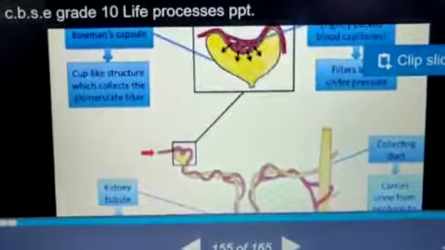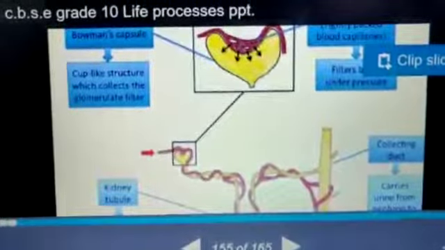Now, how the blood is filtered, you are able to see, urine formation takes place. The first step of urine formation is glomerular filtration. The glomerulus is the tubule-like structure in the Bowman's capsule. It creates a plasma-like filtrate of the blood. It is made up of a semi-permeable membrane.